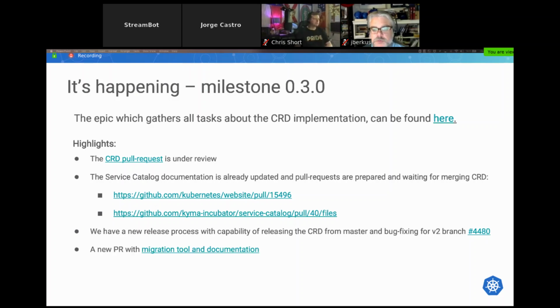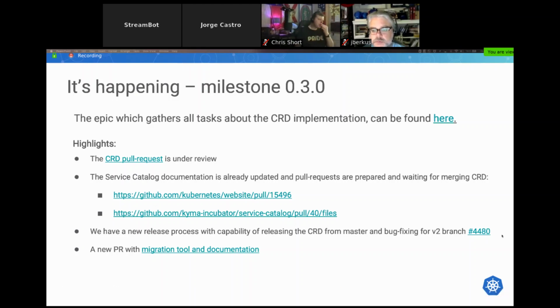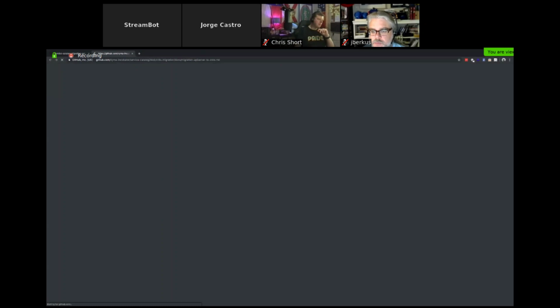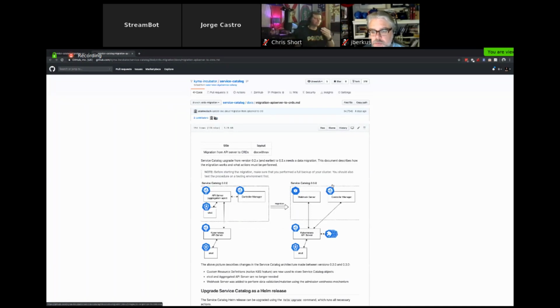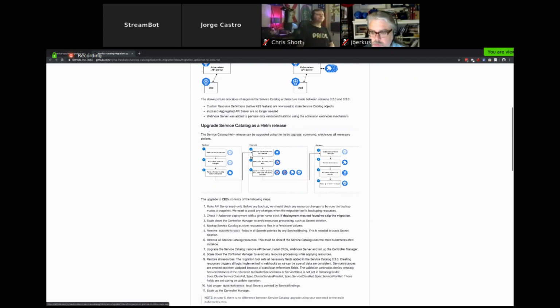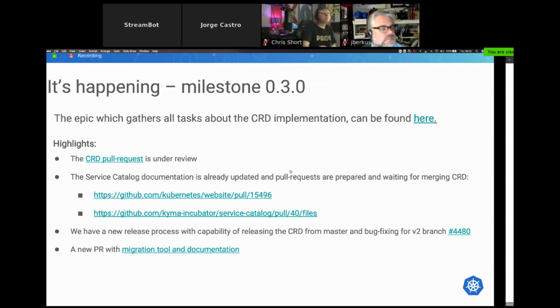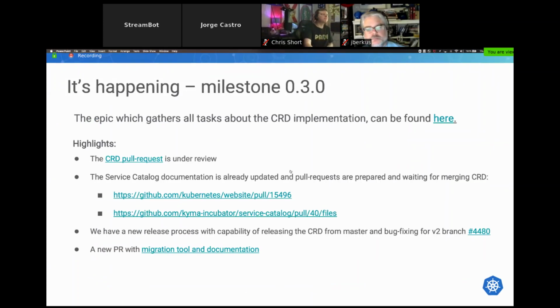We also already have the migration tool and the documentation in place. So don't be worried. The migration process should be really smooth for you, and it's done automatically. If you use Helm, there's also a diagram showing you what is done under the hood. Just contact us if you have any problems or any questions. We are also planning to add an additional pipeline for executing upgrade tests. Thanks to that, we'll know that our migration process is working correctly.